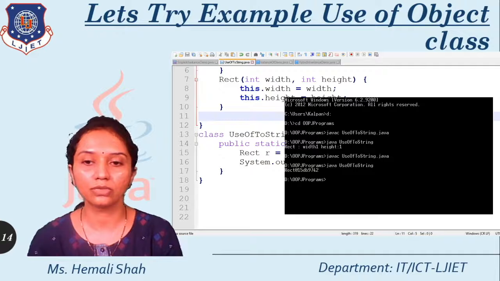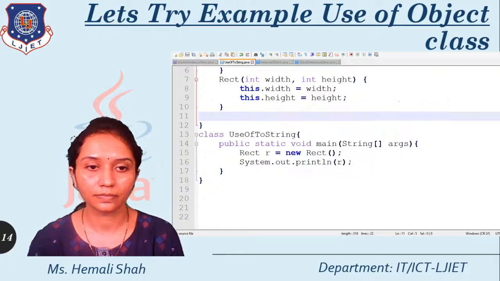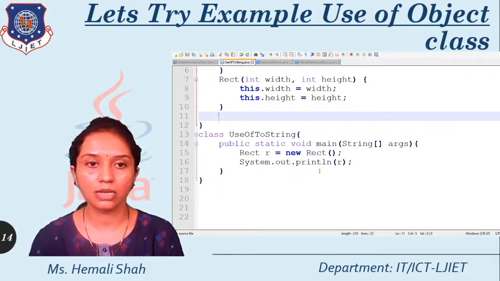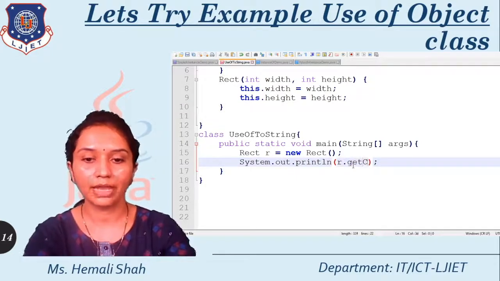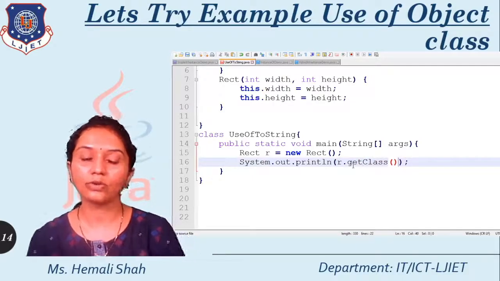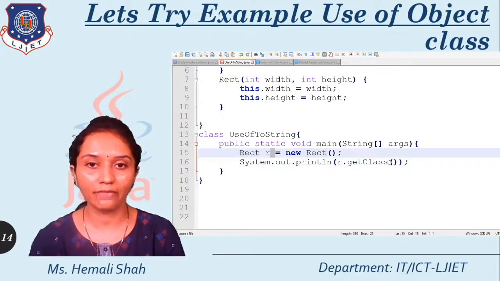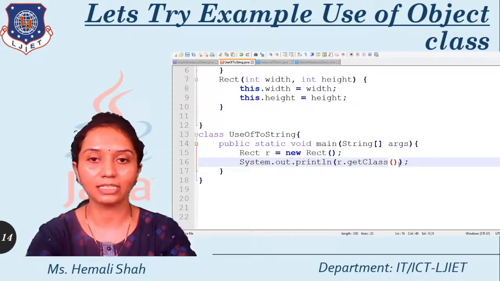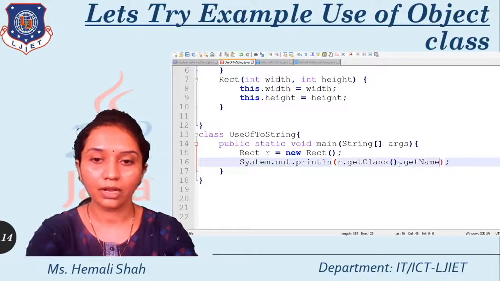Now what is another use of this toString function? So here again I am opening the Notepad++. Now for another use, you can find the class name also by calling the function, because getClass is a function of the Object class. So you can directly call this getClass function by using any object, because getClass is available in every class. Yes or no? Because all classes are child classes of the Object class, so you can directly call the function.